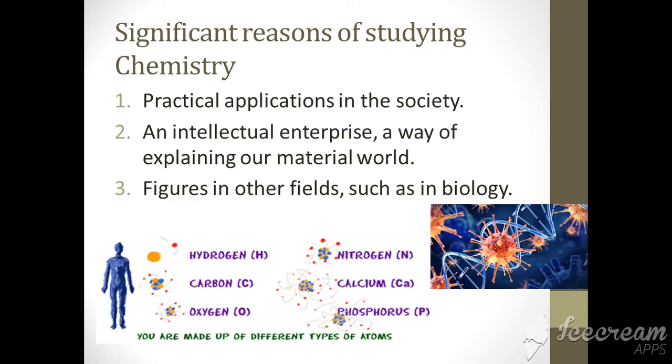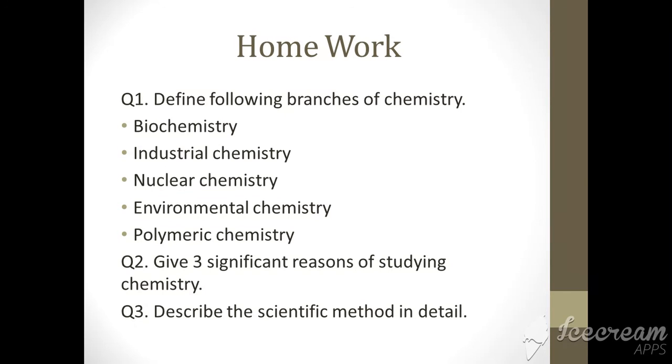So this is all about today's class, and this is your homework. Read the book thoroughly. Now the chapter is completed, so what's your duty? You read the whole chapter thoroughly and also the questions given after the chapter, and then solve this homework in your notebook. Define the following branches of chemistry: biochemistry, industrial chemistry, nuclear chemistry, environmental chemistry, and polymer chemistry.